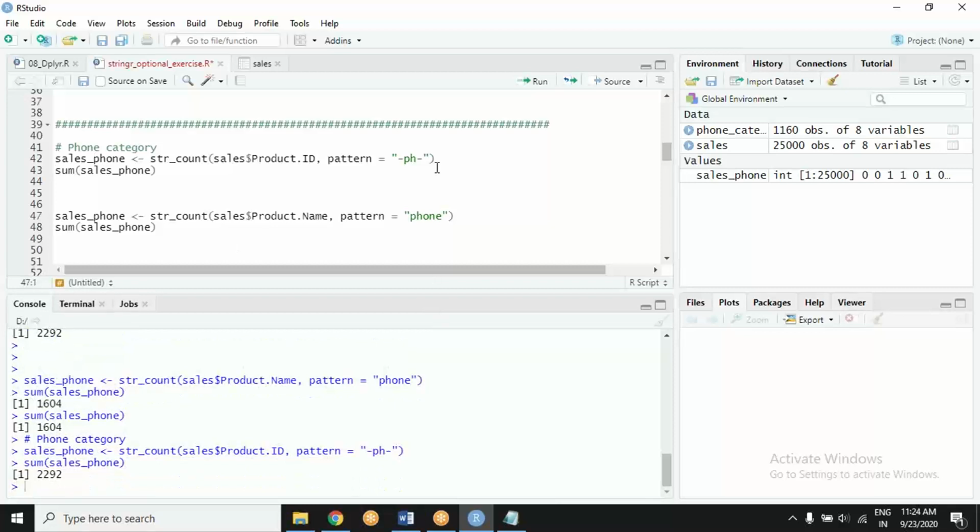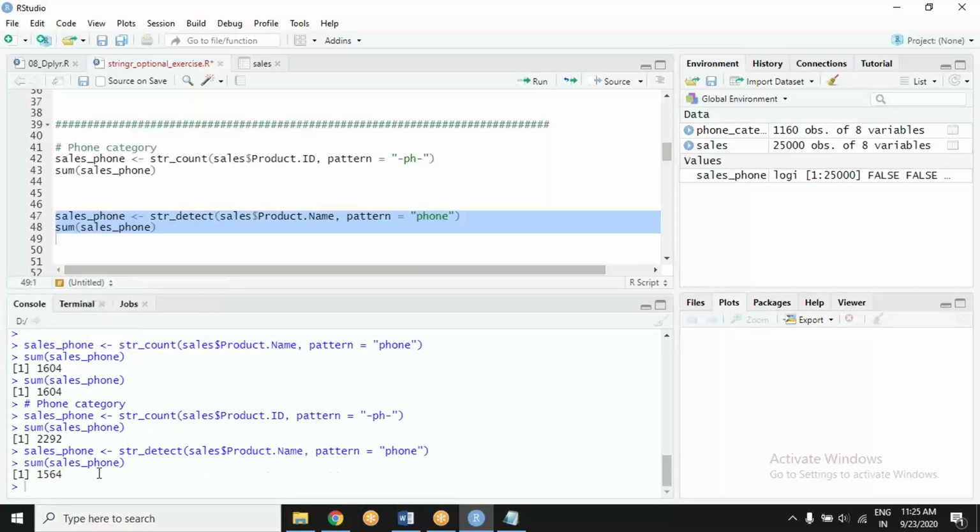If I see what the orders are in subcategory PH, I see there are 2000 something orders. But when I see how many phones are sold, let me also just try with STR detect, because detect is the right thing to do here. I end up seeing that there are only 1564 orders where it was actually a phone. Can you find out the data where subcategory is PH but it is not actually a phone? Can you subset that? Go ahead, give it a try. I'm curious now. Yes or no?